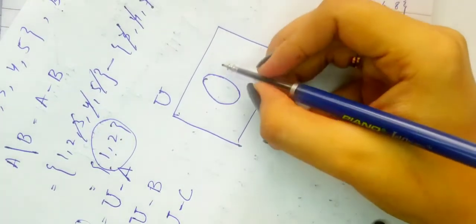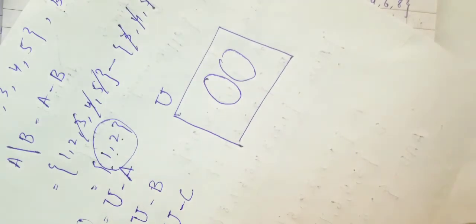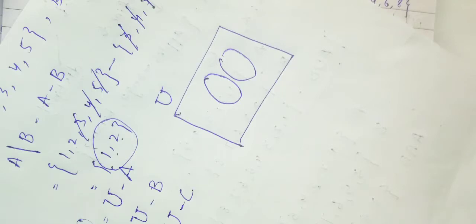It depends on how many sets are mentioned in the question, but those sets mentioned in the question will be inside the rectangle. They will not be outside the rectangle in any case, because you know that the universal set always has all the members of the other sets, A, B, C, or whatever the sets are. So it contains all the elements of the sets under consideration. So you don't need to put the circles outside the rectangle, you have to put them inside the rectangle.